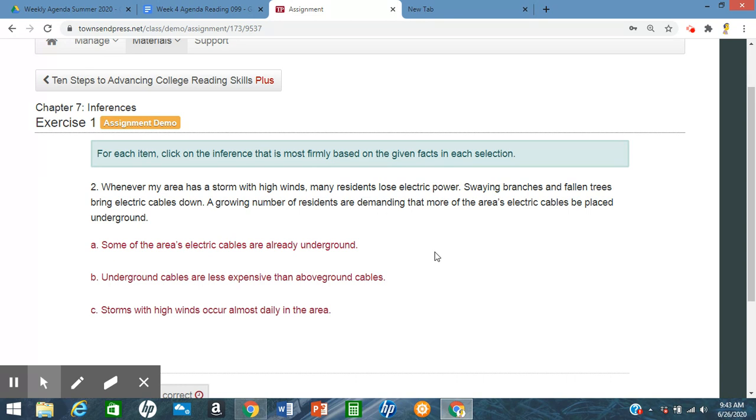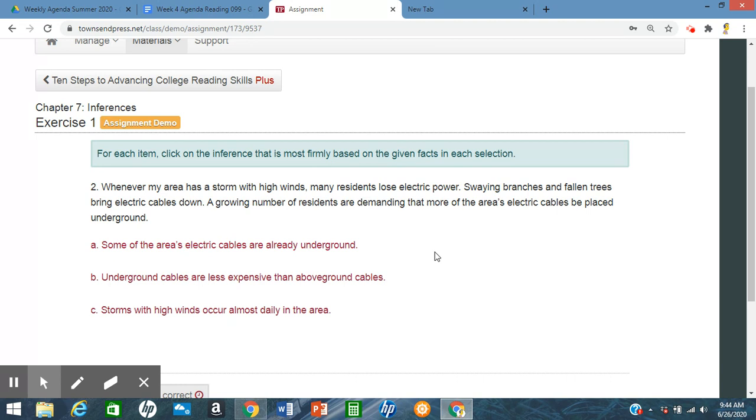Well, if we look at C, storms with high winds occur almost daily in the area. We don't know that, because he or she introduces it with whenever my area has a storm with high winds. Whenever, not saying almost every day. So we don't know if it's an occurrence on a regular basis. It just says whenever.